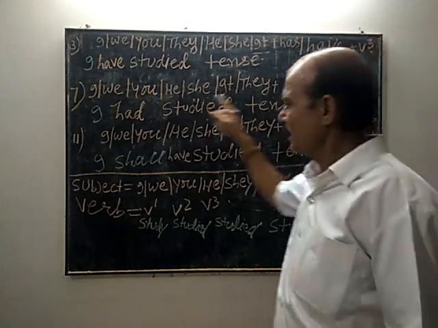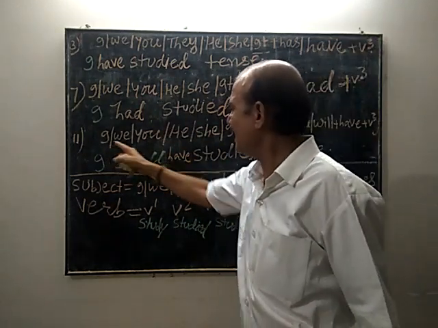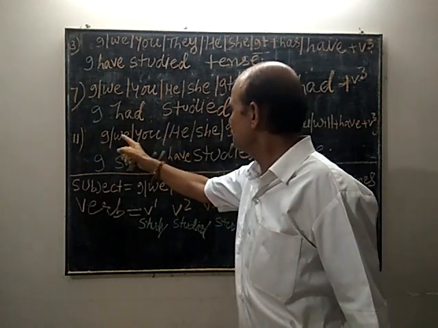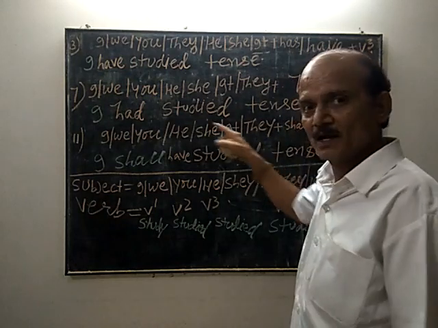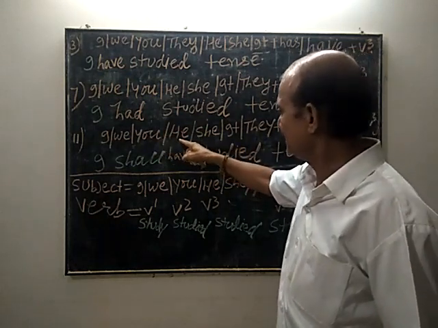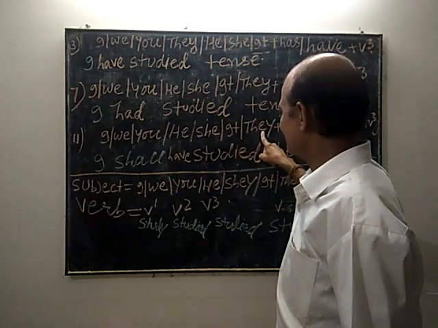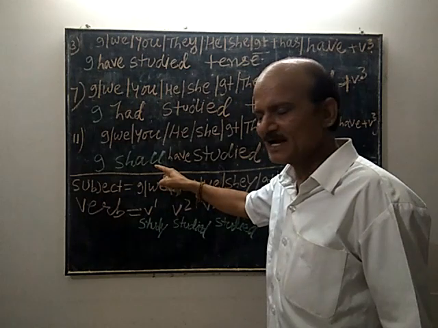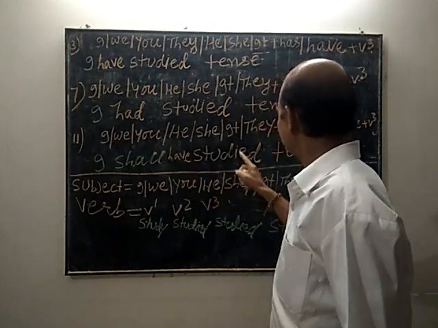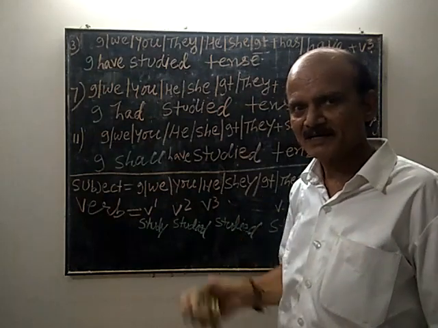Okay? In future perfect, we shall have two structures. I shall have, we shall have studied tense. In case of he, she, it, they, you, in place of shall, will have studied tense. Okay, this is the structure of perfect tense.